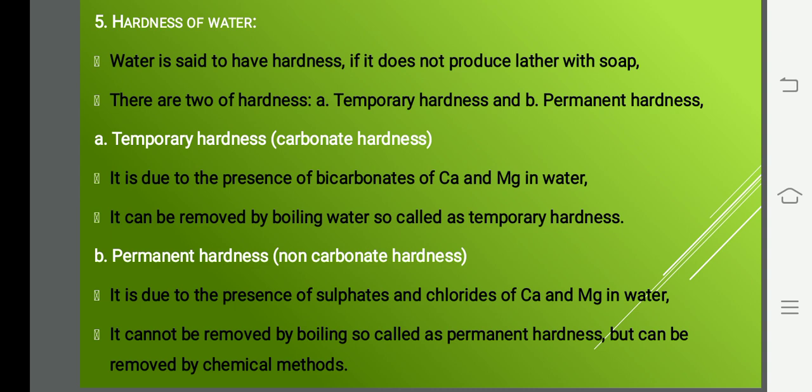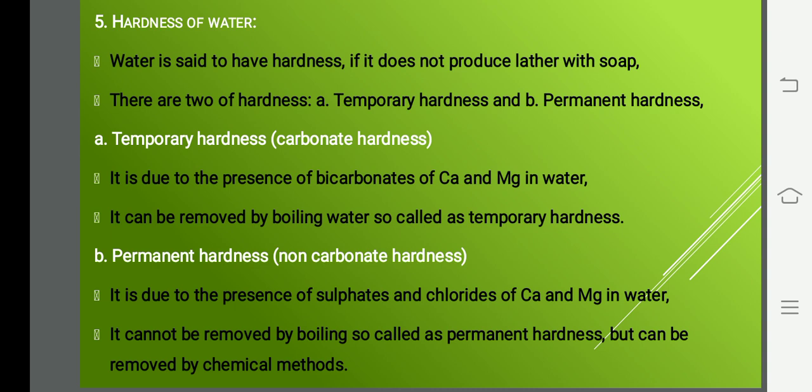So next hardness is said to be permanent hardness, and this hardness can also be called as non-carbonate hardness. Okay, it is because of the presence of sulfates and chlorides of calcium and magnesium in water. The sulfate நாலையும் chloride ion, sulfate ion, calcium கூட combine பண்ணி இருந்துச்சுன்னா we call the hardness as permanent hardness.